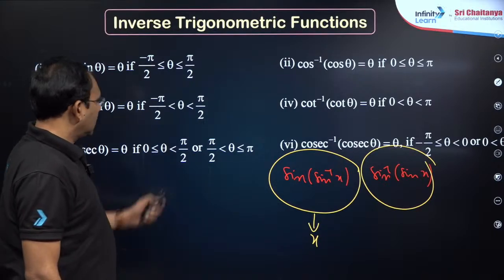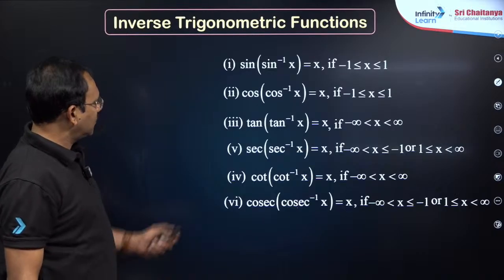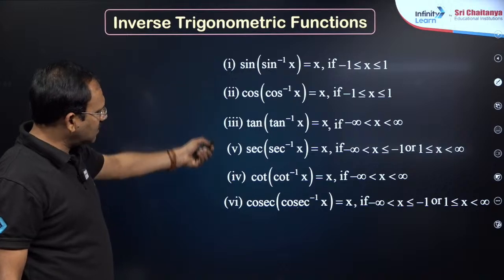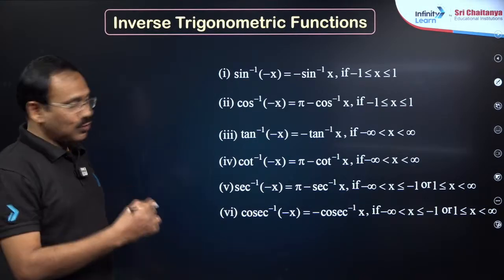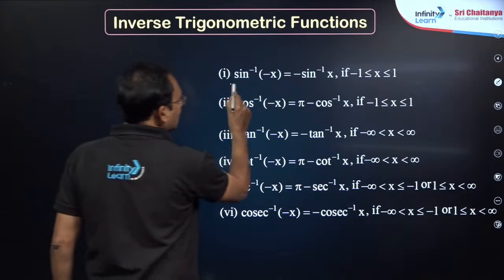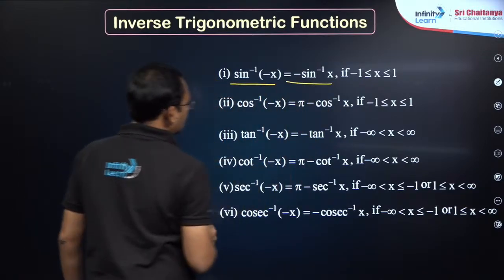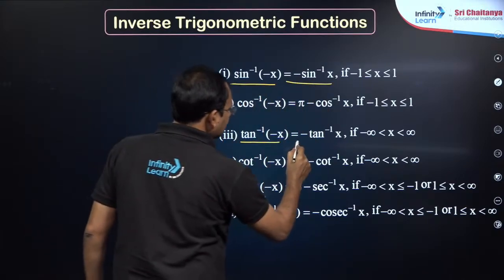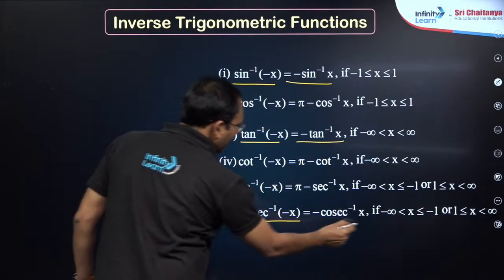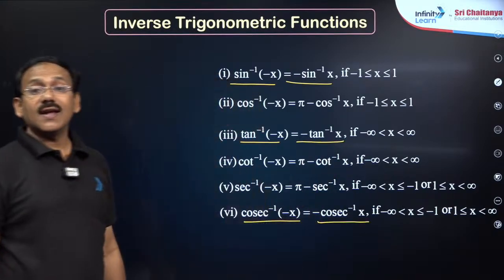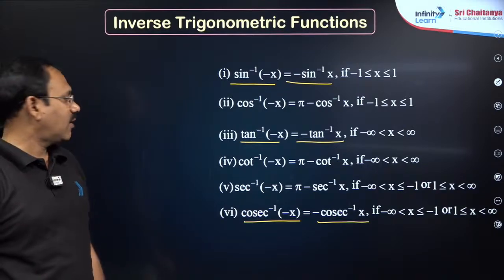So dear students, don't try to remember like this. You see, sin of sin inverse x, this is all x, nothing to worry. But yeah, I will come to those graphs. Before that, sin inverse of minus x is minus sin inverse x. Tan inverse of minus x is minus tan inverse x. And cosecant inverse of minus x is minus cosecant inverse x, because the range is minus pi by 2 to pi by 2.